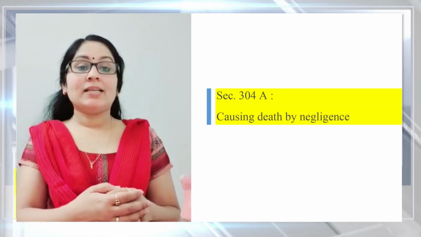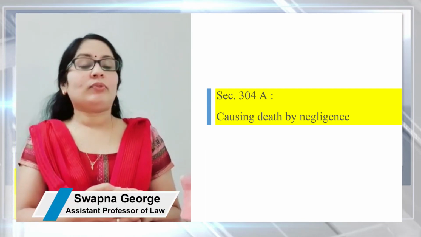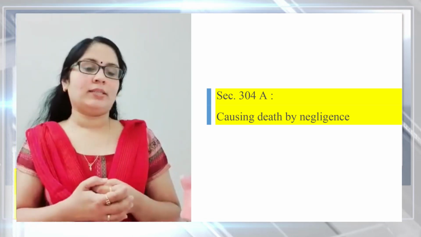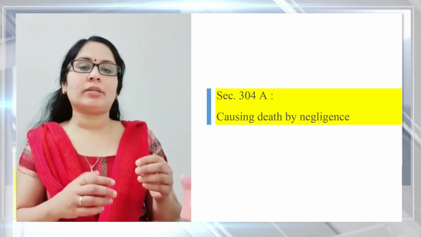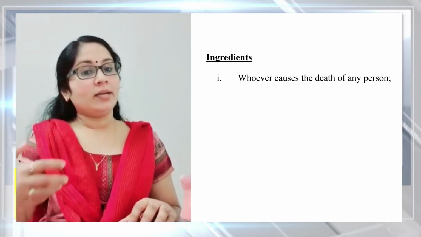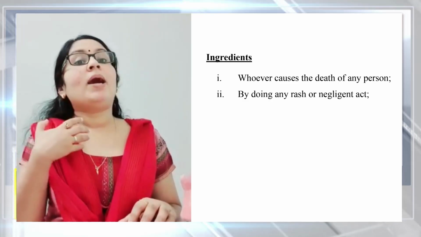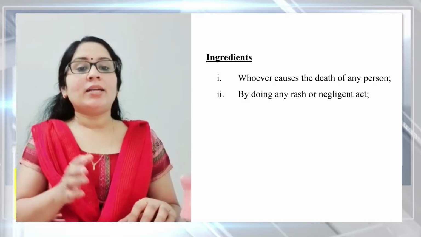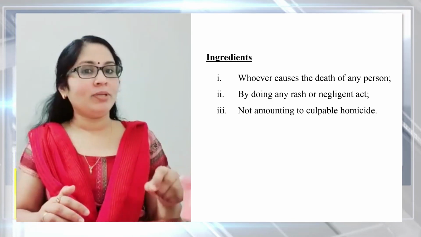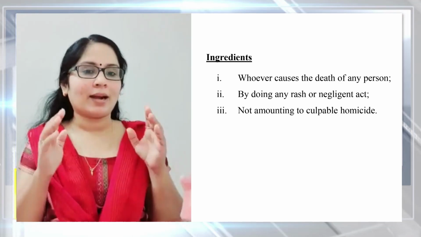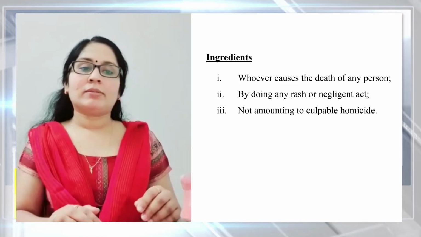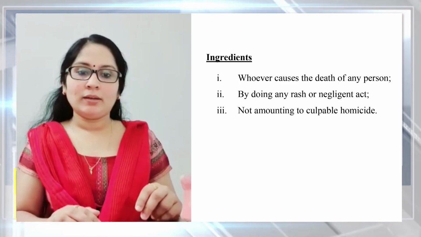We will be discussing section 304A of the IPC. That is the offence of causing death by negligence. It is one of the offences affecting the human body. The provision says, whoever causes the death of any person by doing any rash or negligent act, and that act not amounting to culpable homicide, shall be punished. The punishment may extend to 2 years, or with fine, or with both.